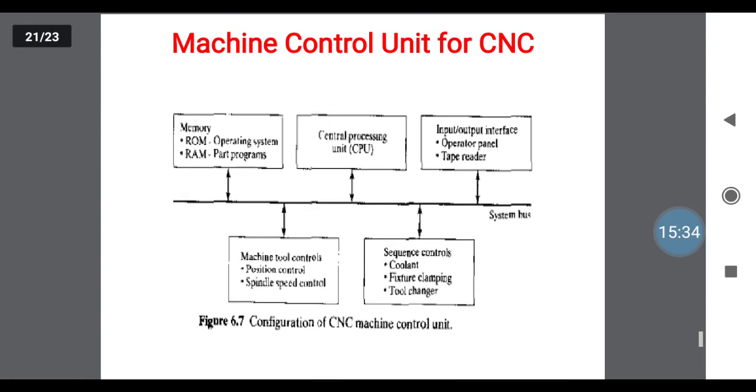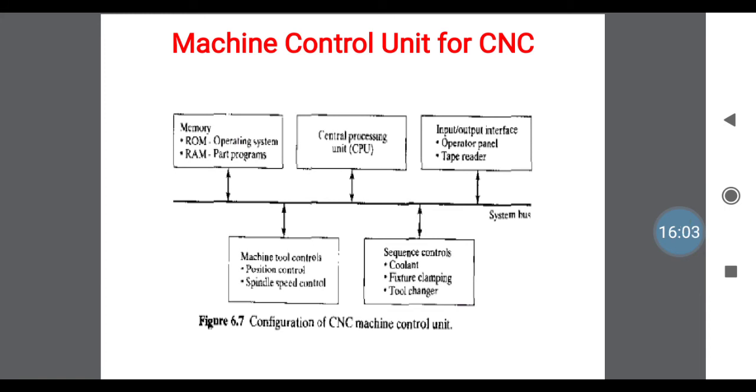Next one, the main machine control unit for CNC. This is common for NC and CNC, but in NC there is no computer. Here we use a computer for CNC, which consists of 5 blocks. First one is the memory unit. In the memory unit, there are two separations. One is temporary storage, another is permanent storage. That is RAM and ROM. ROM is related to the operating system, RAM is related to the part program.